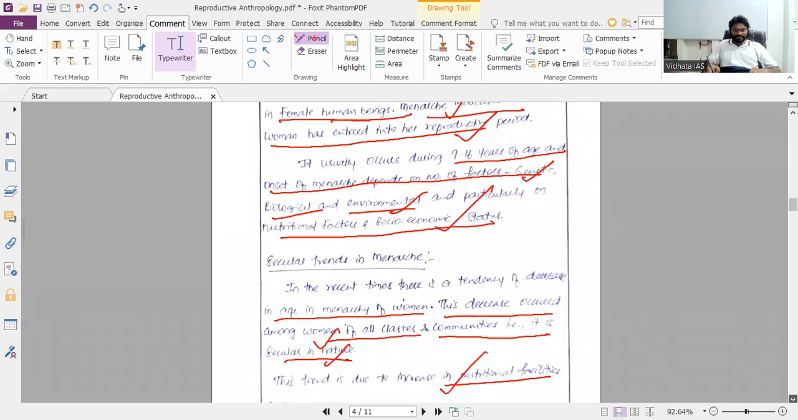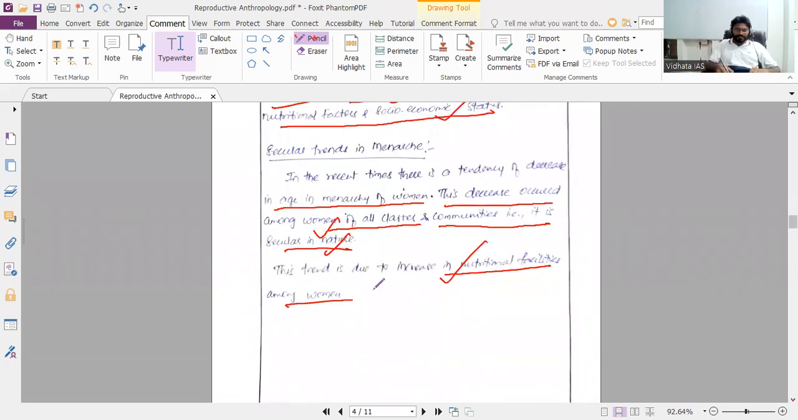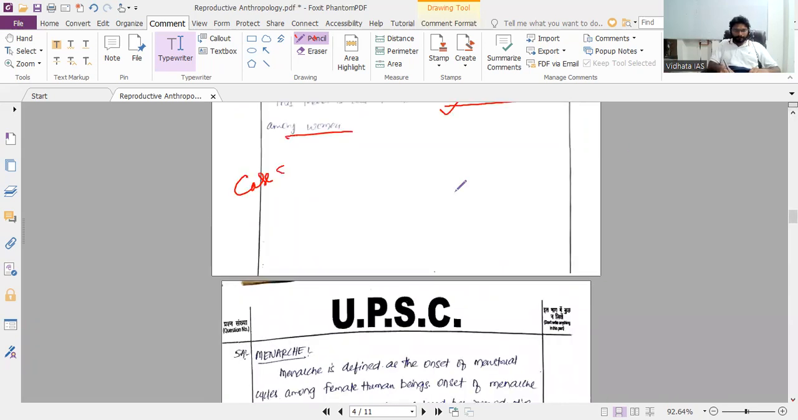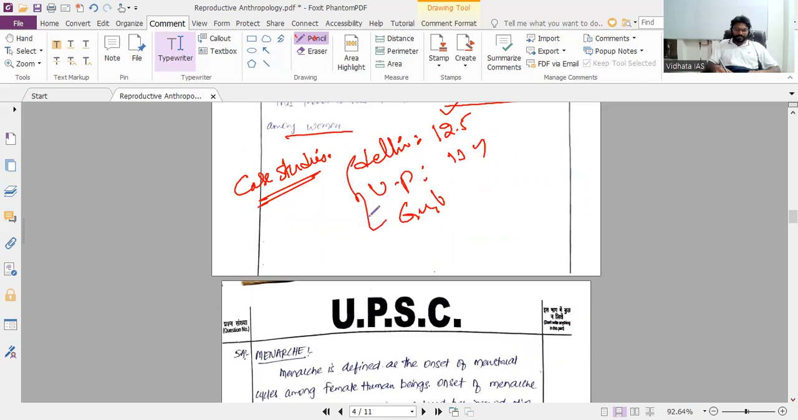You can take case studies, Indian examples. Delhi is experiencing around 12.5 years, UP around 10 years, and Gujarat similar. When comparing North India and South India, South Indian girls are somewhat later and North Indian girls are somewhat earlier. These case studies we can include here also.